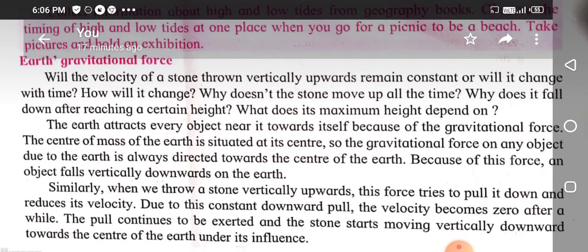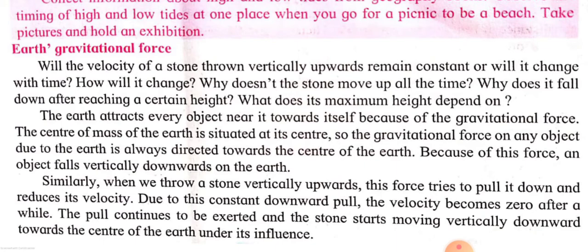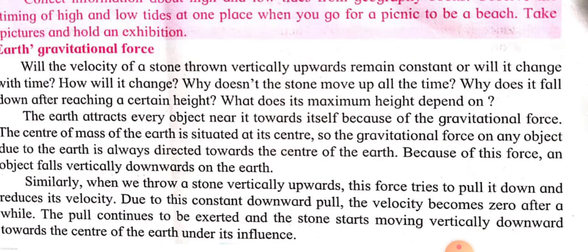Now next, third paragraph. Similarly, when we throw a stone vertically upward, this force tries to pull it down and reduces its velocity. Due to this constant downward pull, the velocity becomes zero. After a while, the pull continues to be exerted and the stone starts moving vertically downward towards the center of the Earth under its influence.